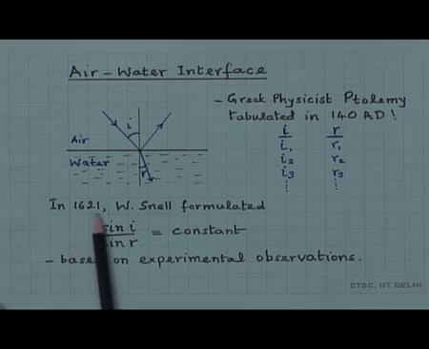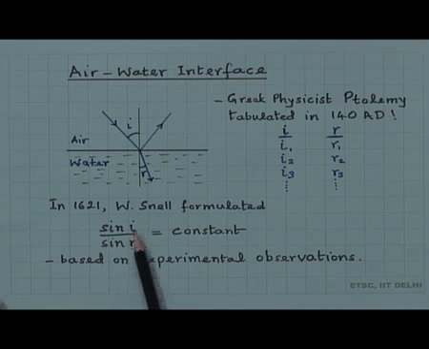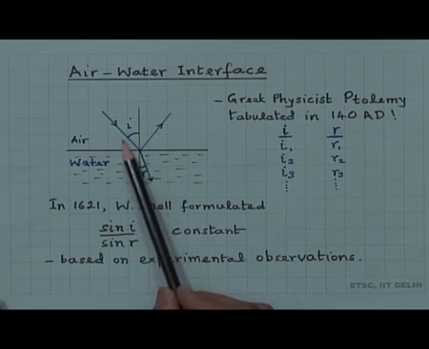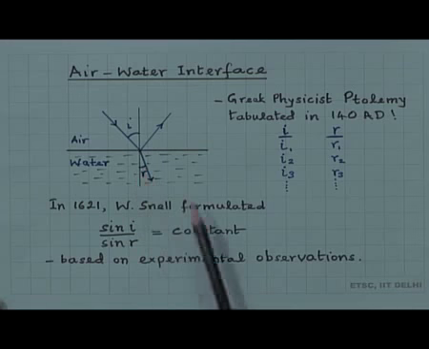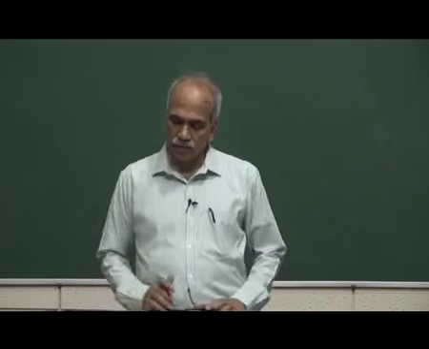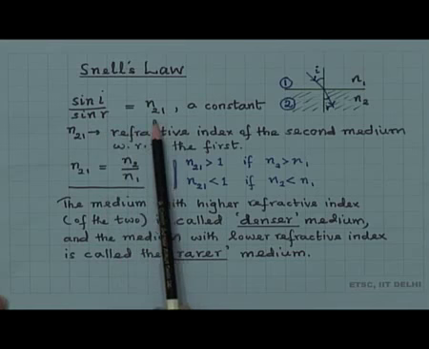However, in 1621 W. Snell, based on experimental observations, found that sin I by sin R is a constant. For a given medium, for refraction at an interface, the sine of the angle of incidence divided by the sine of the angle of refraction was a constant. This is subsequently known as Snell's law.